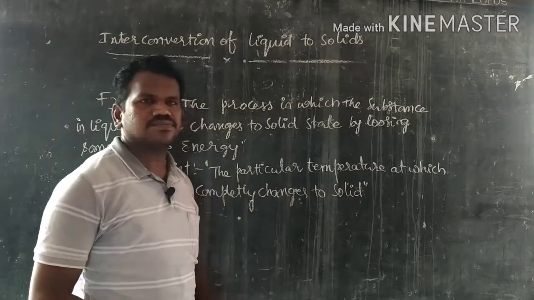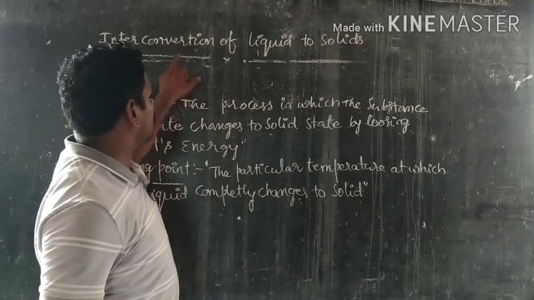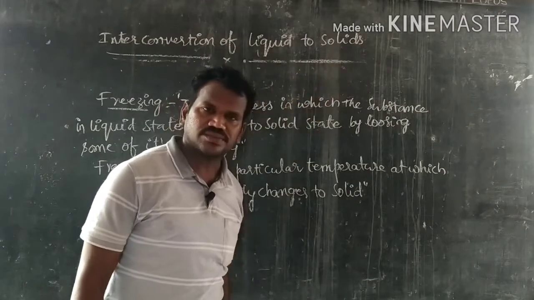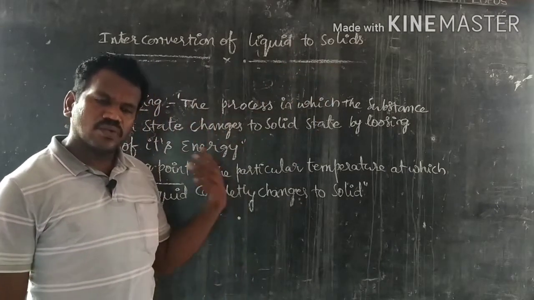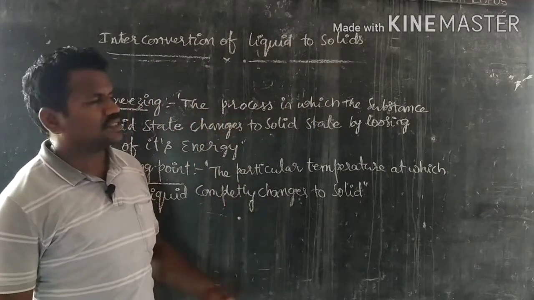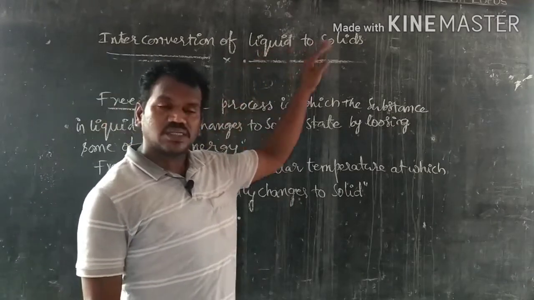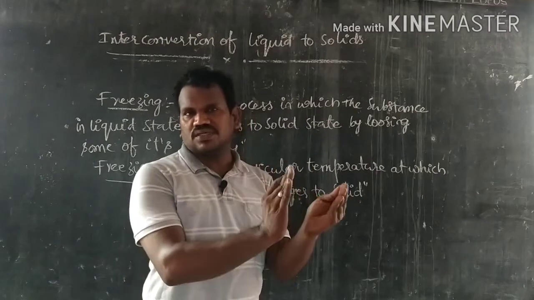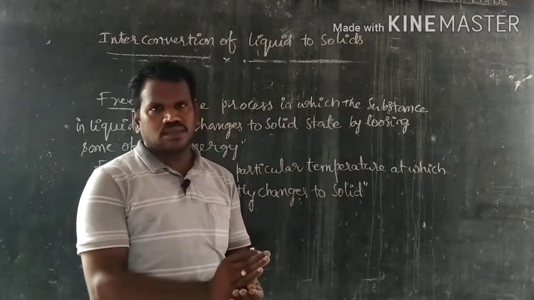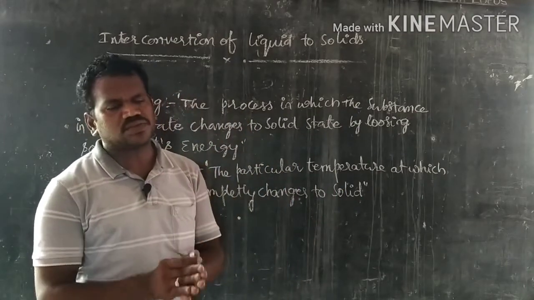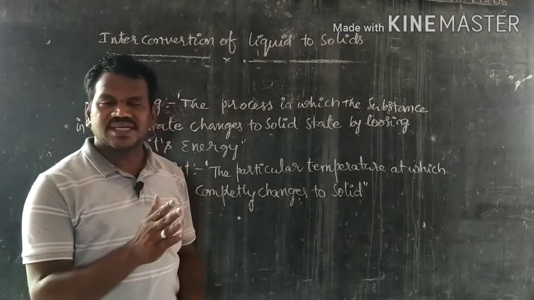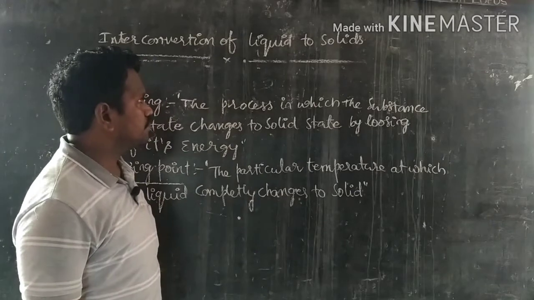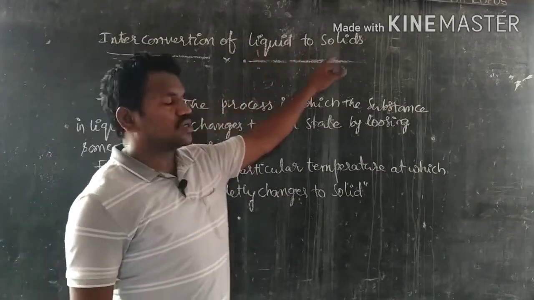Hi students, in this video we are going to learn interconversion of liquid to solids. We already discussed in some other cases from solid to liquids. The process of conversion of solid to liquid is called melting. That particular temperature is called melting point. Different melting points I already gave. Now let us see liquids to solids.